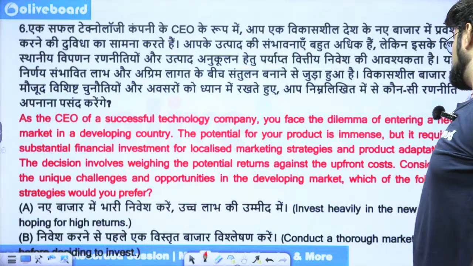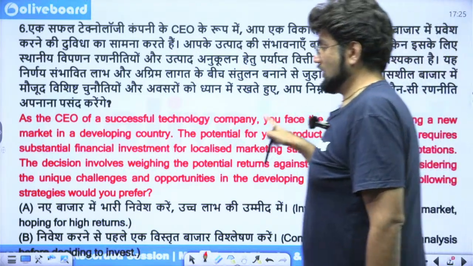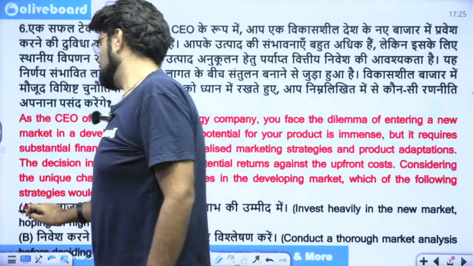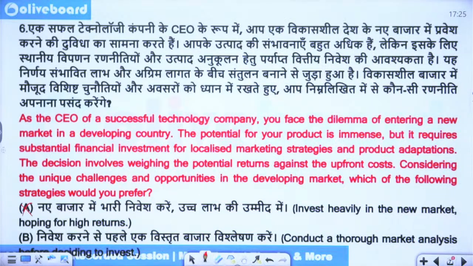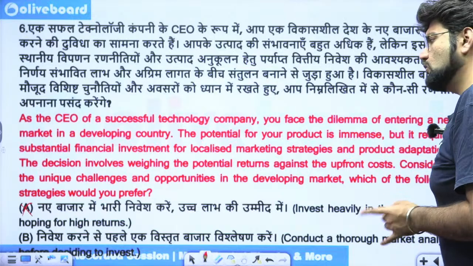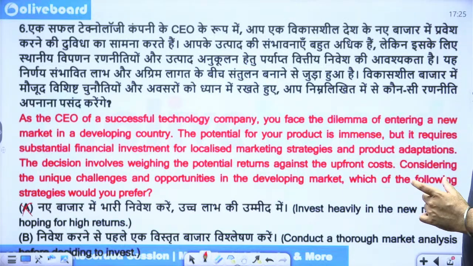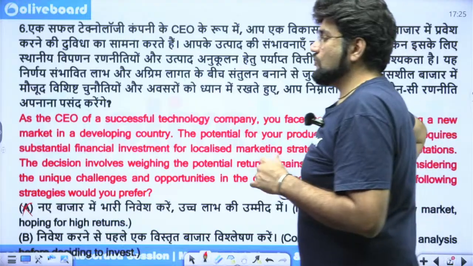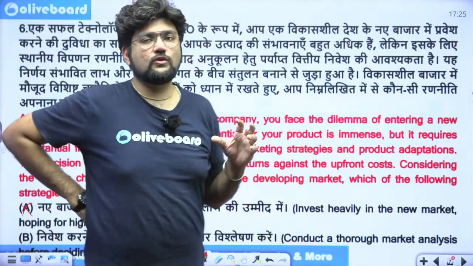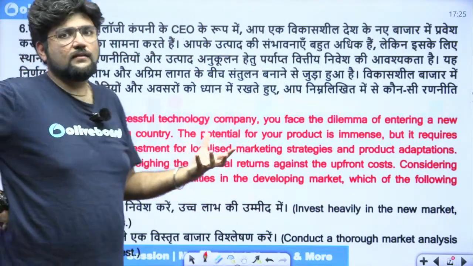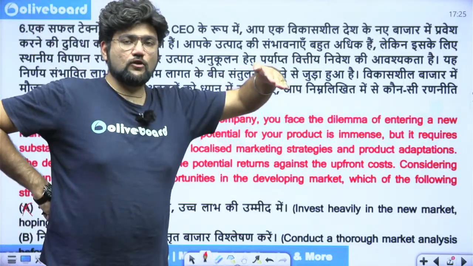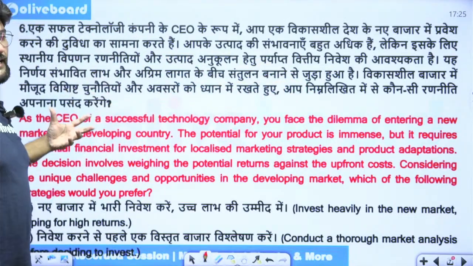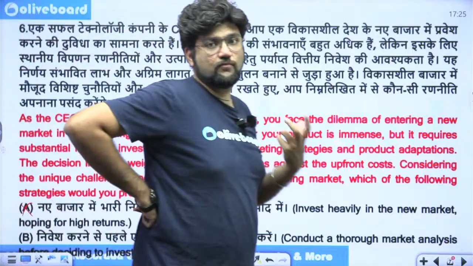Then if you invest heavily in the new market, there is associated risk. They are already saying that. Okay, it's a new market, you're not fairly aware of what exactly happens, so there's associated risk. Will you conduct a thorough market analysis, or will you take support from your fellow tech companies? Taking support from fellow tech companies is only going to reveal your plan, your future aspects. Okay, that is the last case scenario when nothing is going to work out in your favor. That I really want to start this business and I want to take help from somebody.